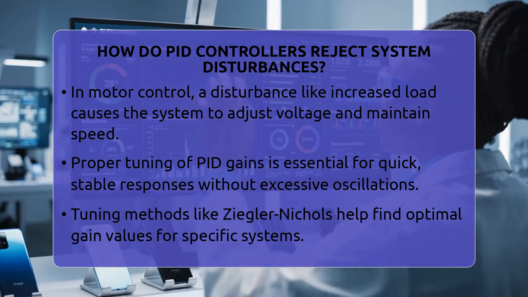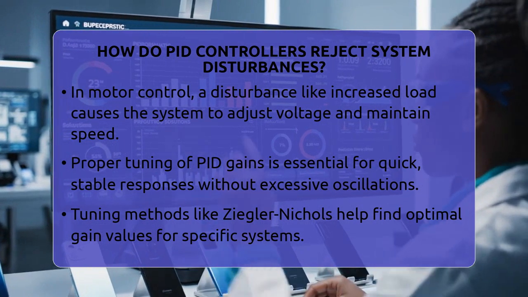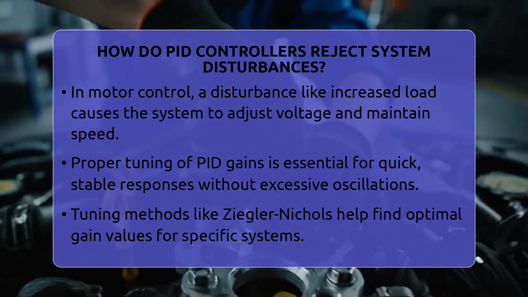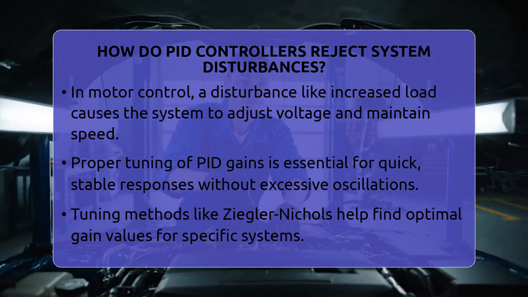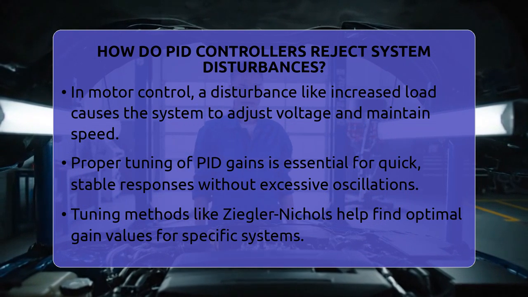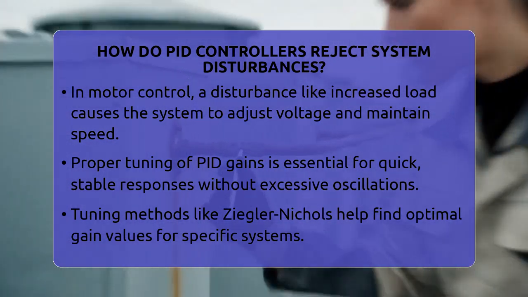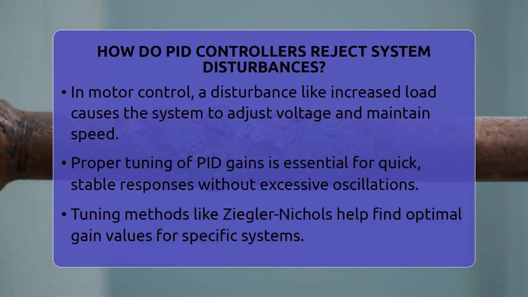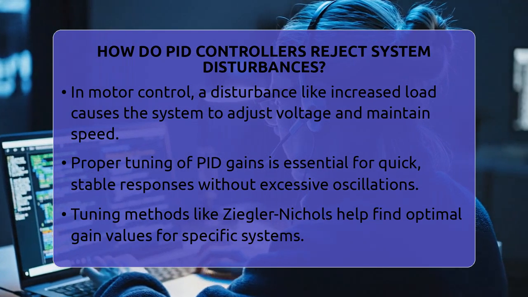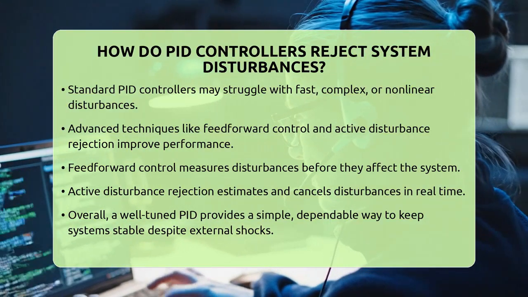Getting the right response depends on tuning the PID gains, which are the proportional, integral, and derivative constants. Proper tuning ensures the system reacts quickly without excessive oscillation or sluggishness. Engineers often use methods like the Ziegler-Nichols tuning technique or software tools to find the best gain values for each specific system. While standard PID controllers are very effective, they have limits.